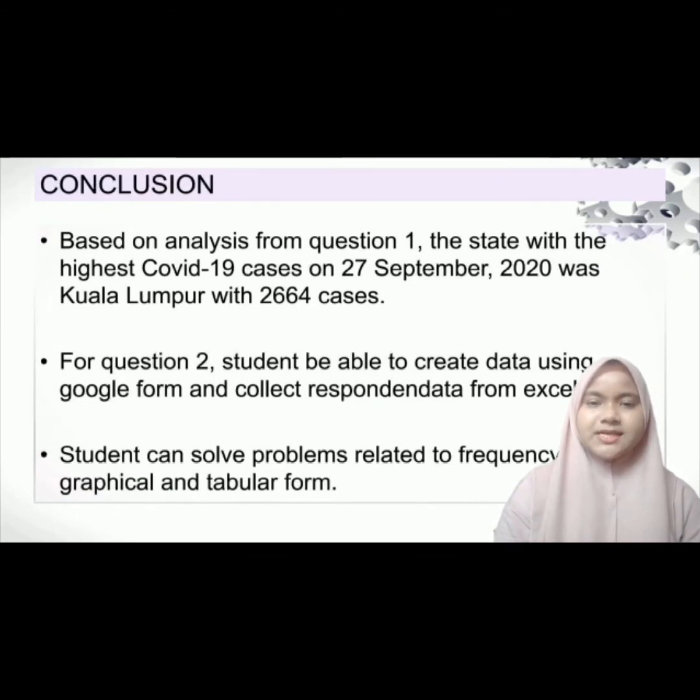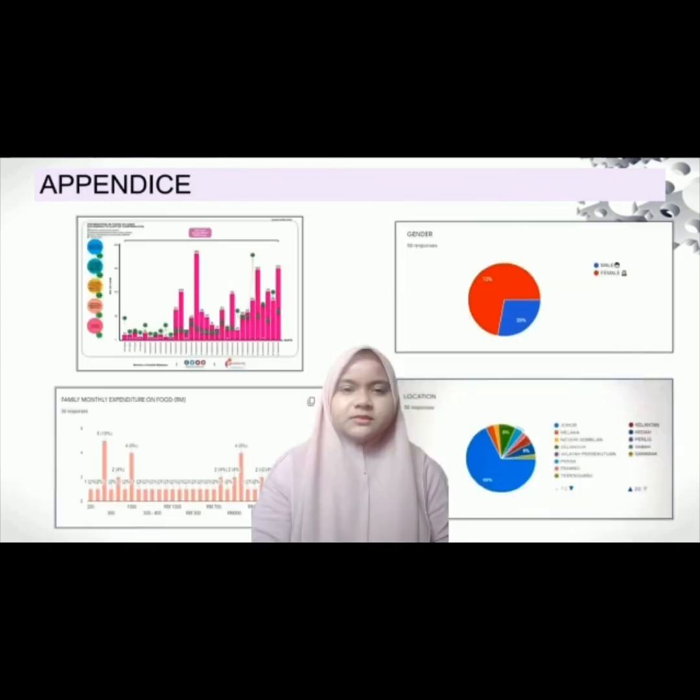The conclusion for the first problem-based learning project is based on analysis from question 1. The state with the highest COVID-19 cases on September 27, 2020 was Kuala Lumpur with 2,664 cases. The second conclusion is that for question 2, students will be able to create data using Google Form and collect respondent data in Excel. Lastly, students can solve problems related to frequency in graphical and tabular form.